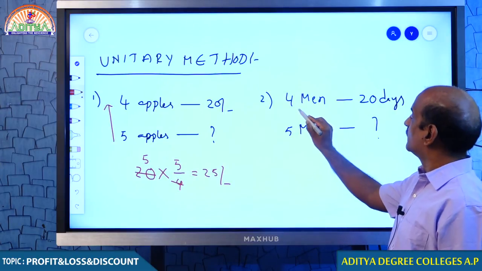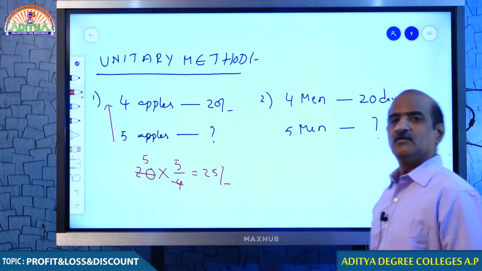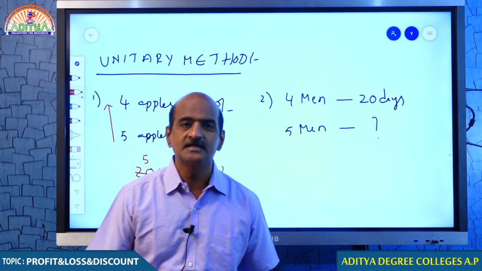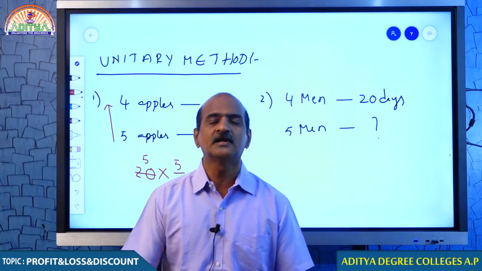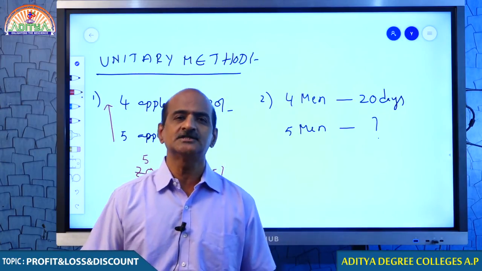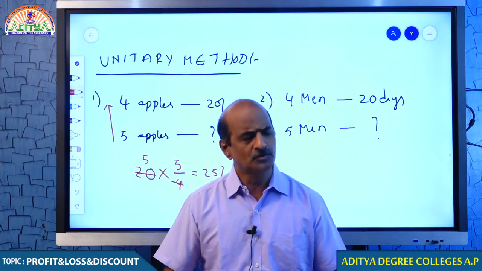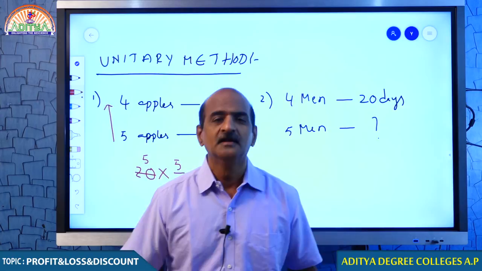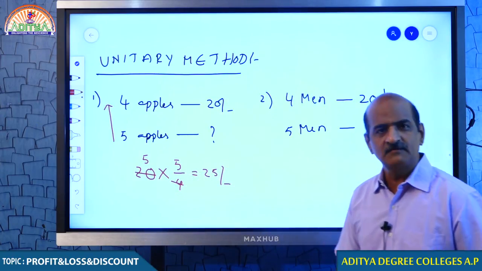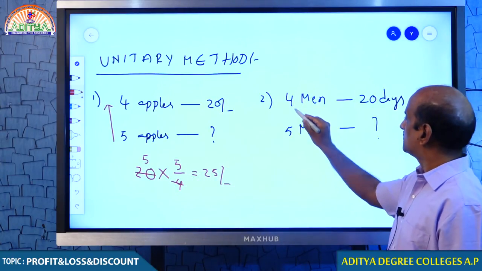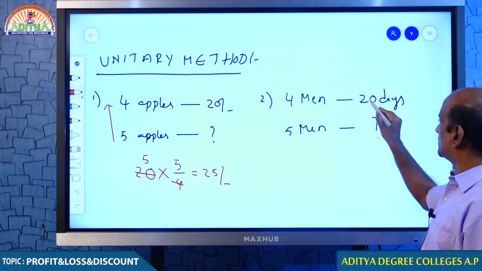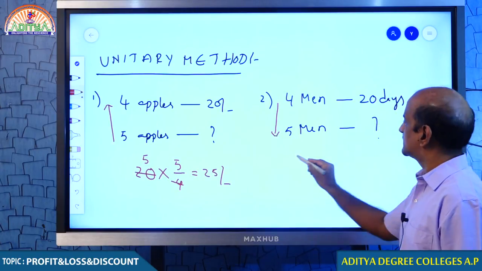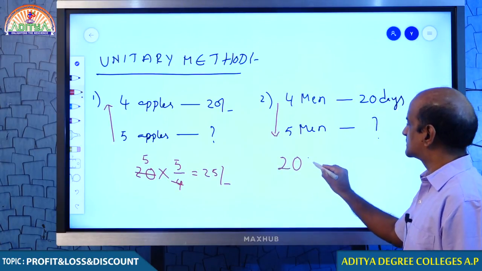Question number 2. 4 men come to do a work and they said they will be doing it in 20 days. When 4 men can do the work in 20 days, do you think that when 5 men come to the work, they will be taking more days? Obviously not, because here the relation is inversely proportional. When more men are working, they will complete the work in less than 20 days, which means the value 20 should be reduced.